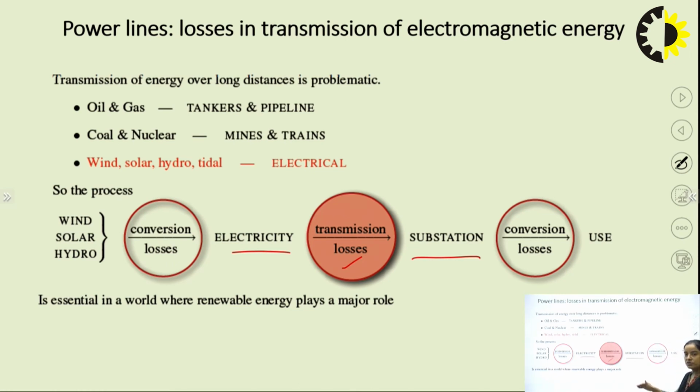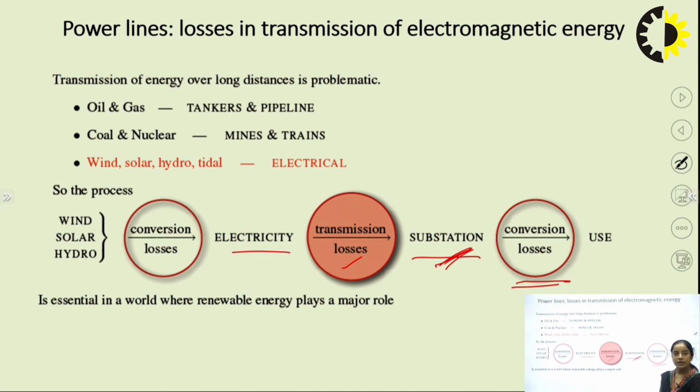From the substation to the end users, there is conversion. These are the high voltage lines. Suppose an 11 kV line is there. For domestic use we are using 230 volt. For industrial use or some commercial use, we will have a 400 volt supply. So from 11 kV to the low voltage 230 or 400 volt, this conversion is also there at the end. In that end segment also there are losses.